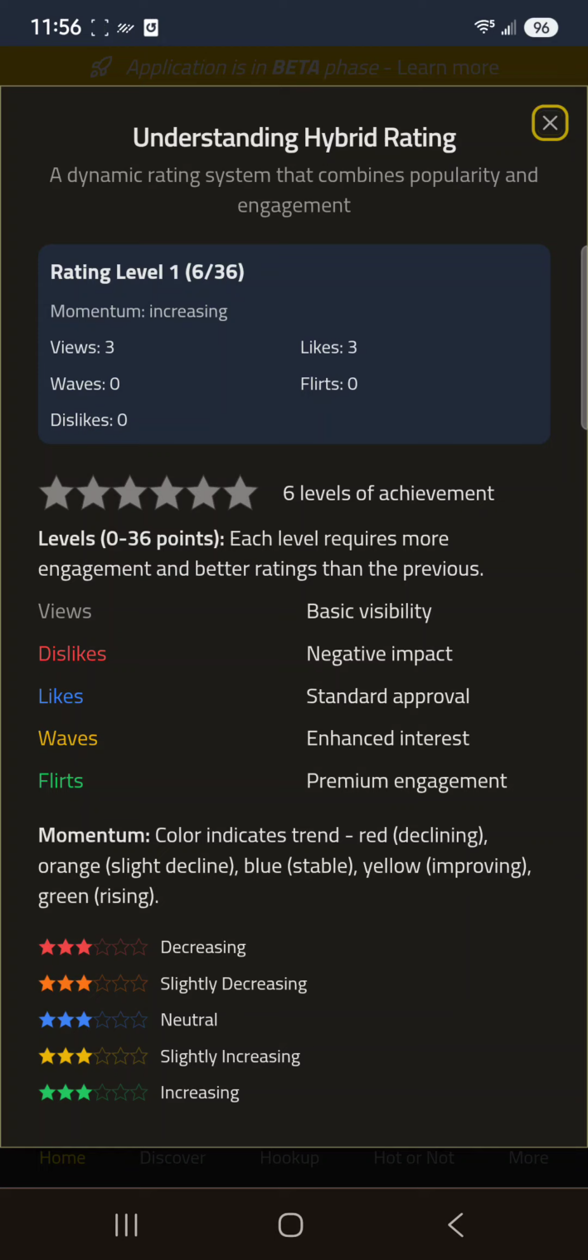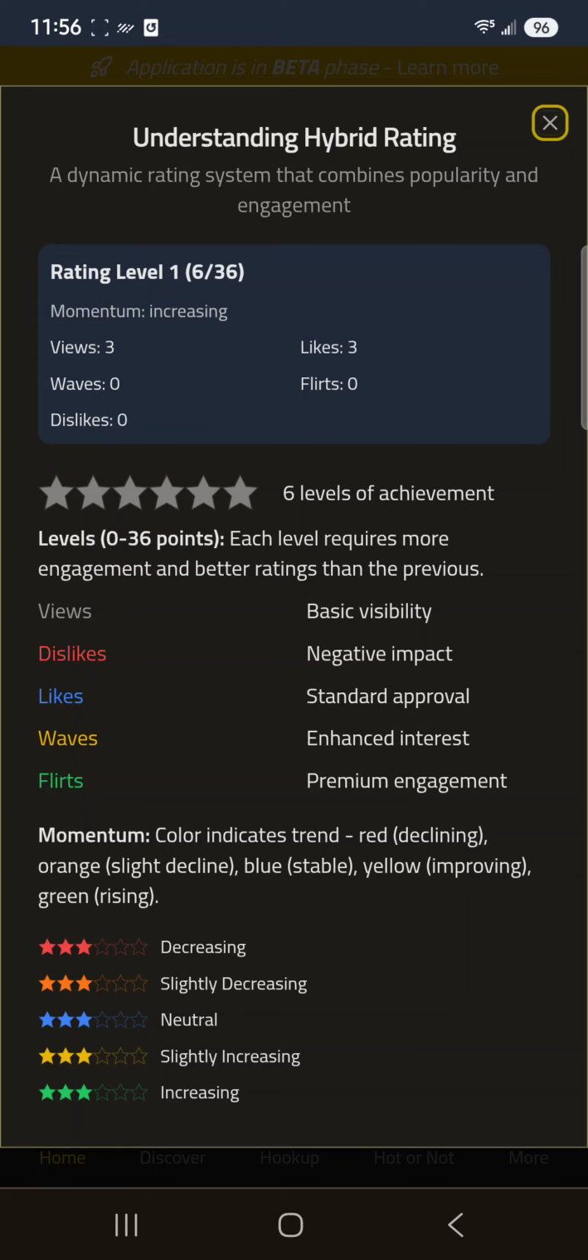Understanding the hybrid rating, a dynamic rating system that combines popularity and engagement. So there's a momentum. It'll change colors based on your momentum. The more active you are, especially with positive stuff, you'll get a higher level based off your momentum. You can see your total number of views and likes, waves, flirts, stuff like that. And it explains it all right here, the point levels and the momentum, how it's working, right?